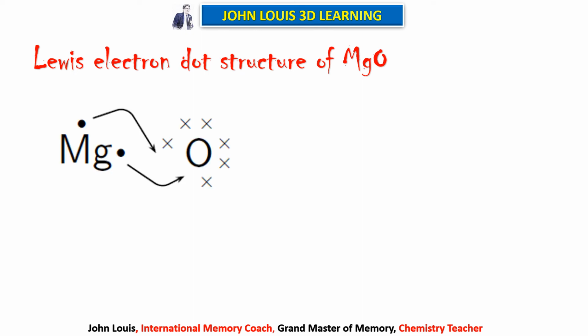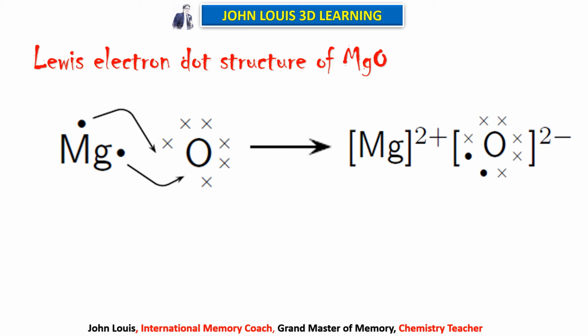Okay, here magnesium has 2 electrons in the outermost orbit. Oxygen has 6 electrons in the outermost orbit. So magnesium donates both its electrons to oxygen. Thereby, both magnesium and oxygen attain stability. So this is what is known as Lewis dot structure. So thereby, magnesium becomes magnesium 2 plus and oxygen becomes 2 minus. So this is an ionic bond created between magnesium and oxygen. So I have put 2 bonds because 2 electrons are donated and 2 electrons are accepted.